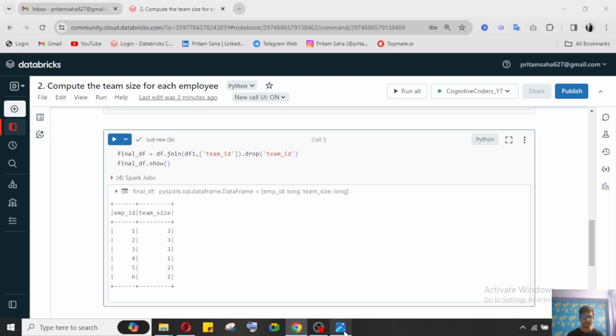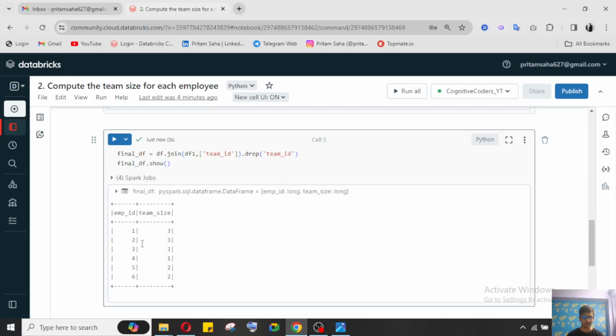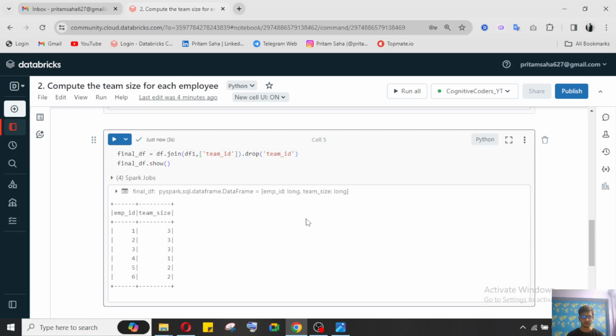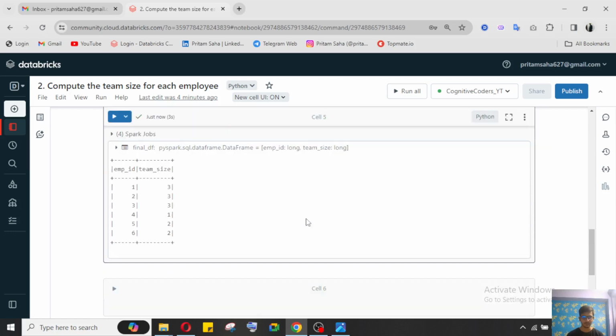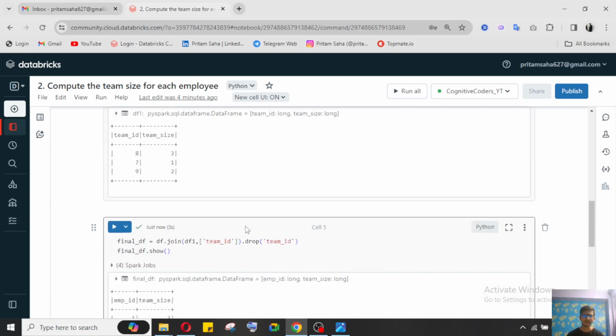So what was our output? Here our output was 1 3, 2 3, 3 3, 4 1, 5 2 and 6 2. Everything is okay, I think. So this is the main output, we got the output. This is a simple thing, but when you practice it, only then it will be easy for you. So I think you have understood the concept.